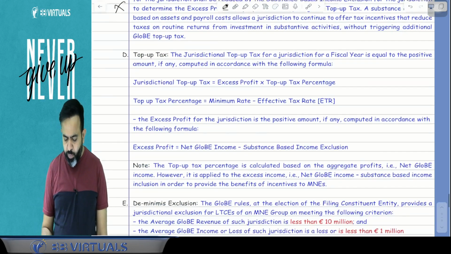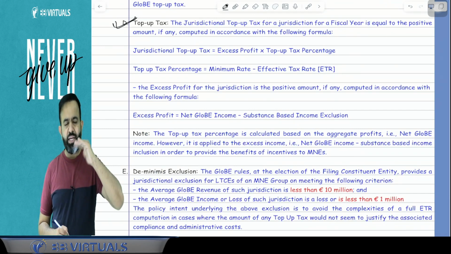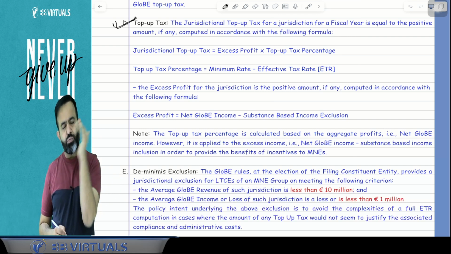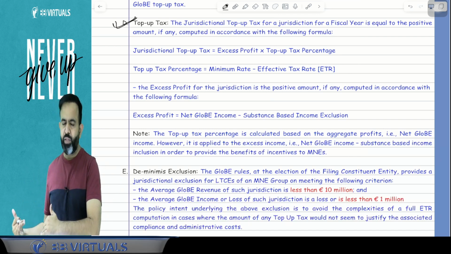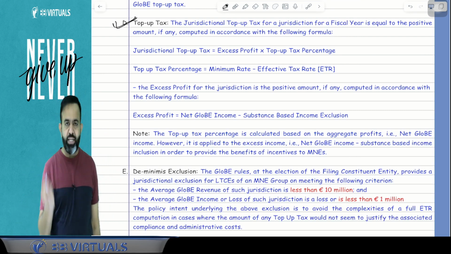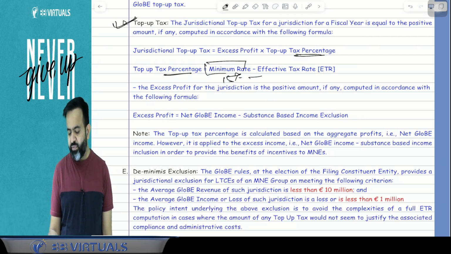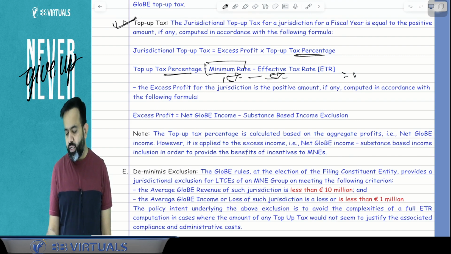Okay, now what is the top up tax? In simple terms, your minimum tax should be 15%. Suppose your tax rate is below 15%, then obviously that remaining is your top up tax. So on excess profit you have to apply the top up tax percentage. Top up tax percentage means the minimum rate of 15% minus the effective tax rate. Suppose it is 5%, so 10% is your top up tax.